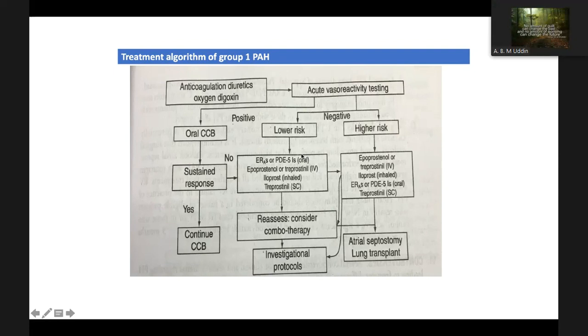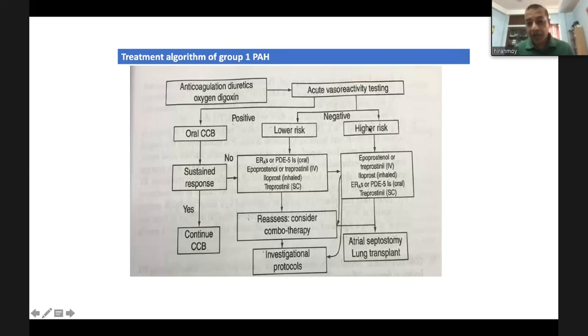Or you can use a combination of these drugs, like an endothelin receptor antagonist with a phosphodiesterase 5 inhibitor. If one type of drug is not responding, then you can use a combination. Then assess and consider combination therapy.